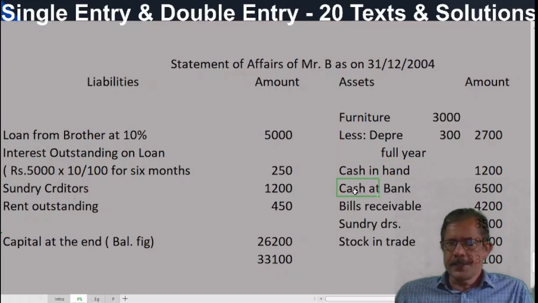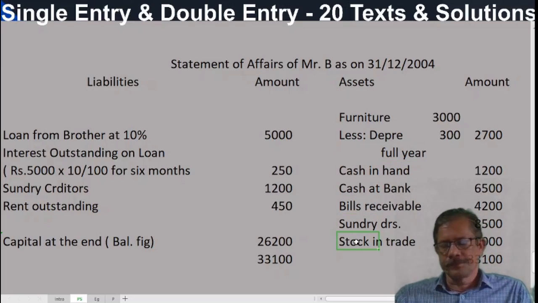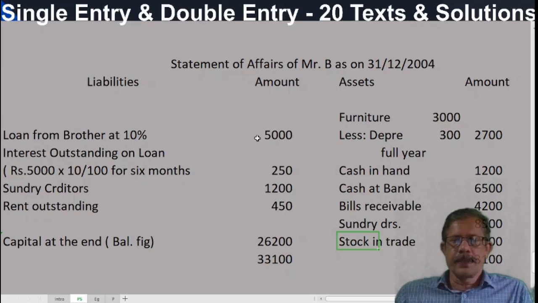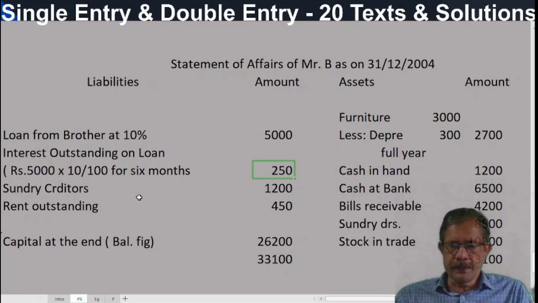Then cash in hand, cash at bank, bill receivable, sundry debtors, stock in trade, etc. are assets. If there are any prepaid expenses, that will also be shown in the statement of affairs as an asset. And liabilities are loan from brother 5,000, interest outstanding for 6 months. That is also a liability. And this interest etc. are not to be considered separately. Without preparing the profit and loss account, we are calculating profit. The increase in capital is treated as profit.